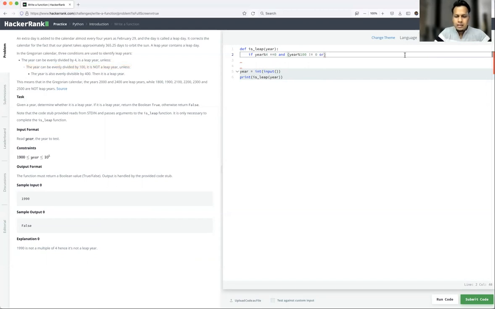Then you need to add another condition, year modulo 100 equal to 0, because they are telling it should be evenly divisible by 100, which means modulo 400 should be equal to 0. So I have to write 400. If all these conditions are passed, meaning this must be passed and either of these should be true, then my given year is a leap year.